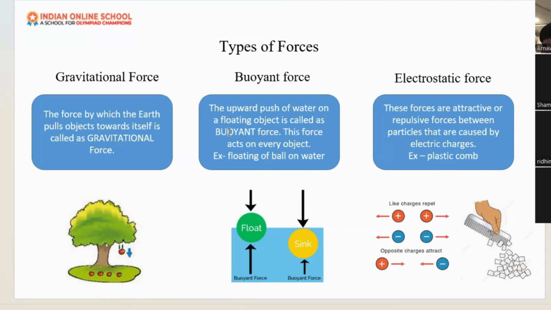Next is the electrostatic force. Electrostatic force means what? Have you ever tried this with your scale or pen, with a small bit of paper, and it gets attracted to it? All of you have tried this. I learned this electrostatic force from my cousin.